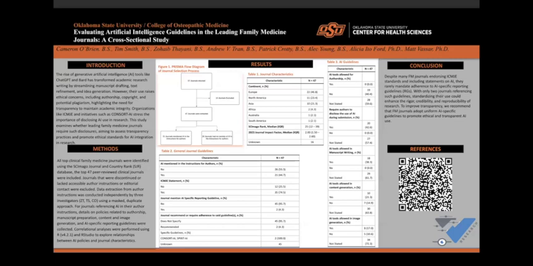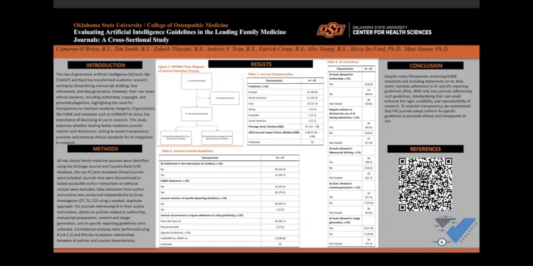Under our general journal guidelines, we see that the majority of journals actually made no mention of AI in their instructions for authors. The majority of the journals did have an ICMJE statement, and very few of the journals addressed specific AI reporting guidelines to follow. And then down below that, we have which guidelines are referenced.